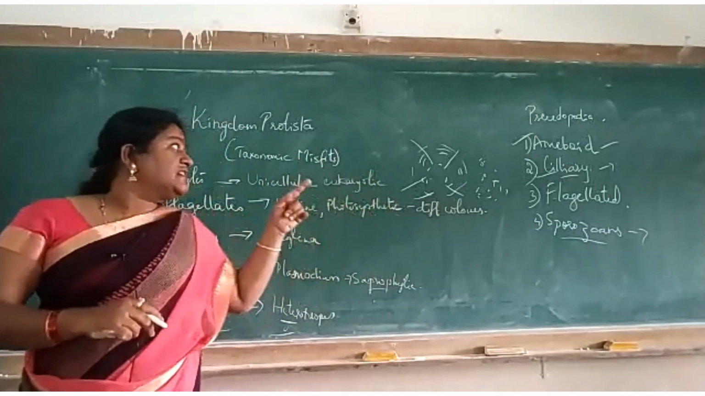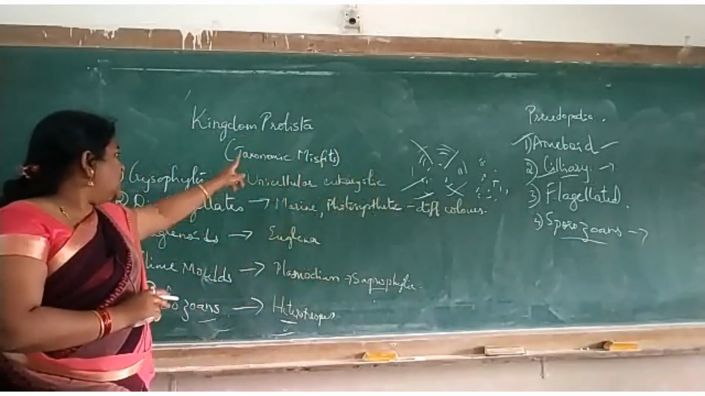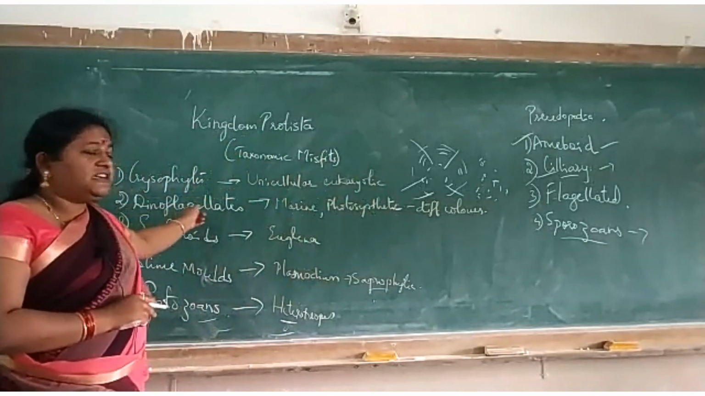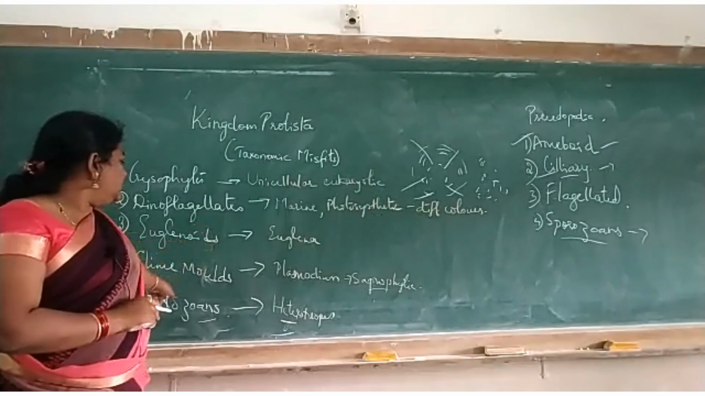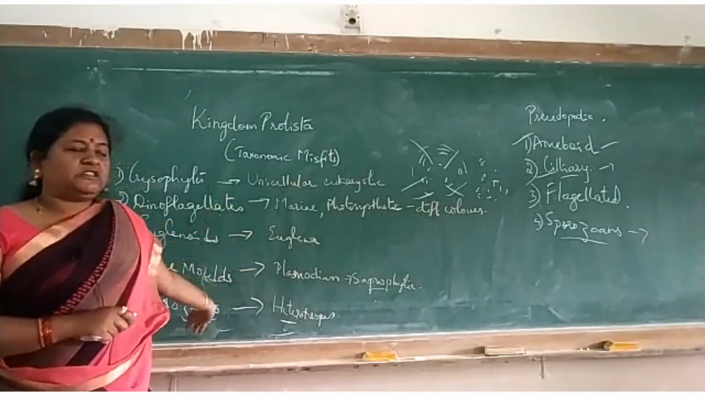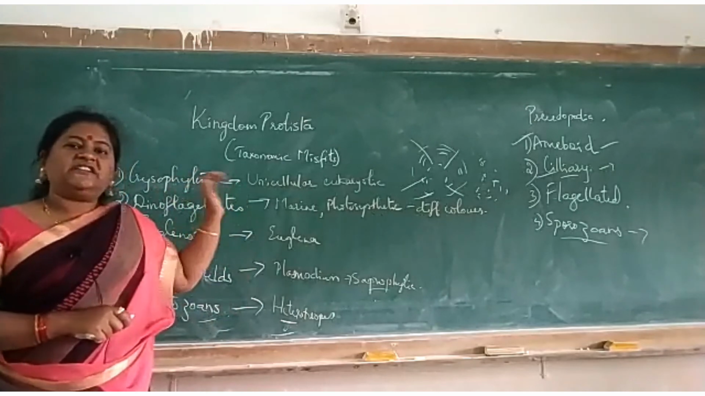So today we studied about kingdom Protista, which is divided into 5 important categories: chrysophytes, dinoflagellates, euglenoid, slime mold and protozoans, okay. I think you have understood it. We will see that further in the next video.